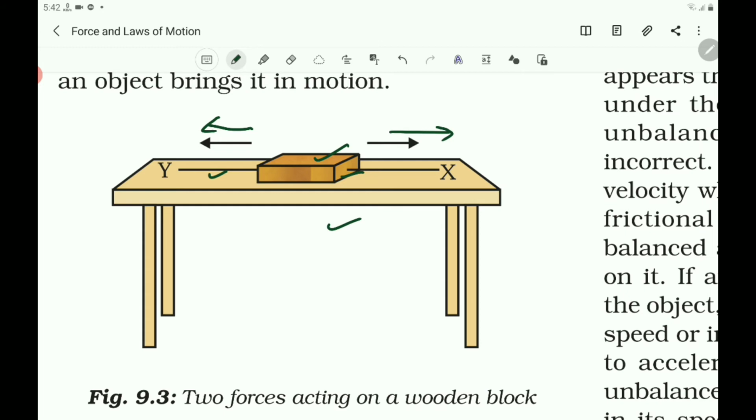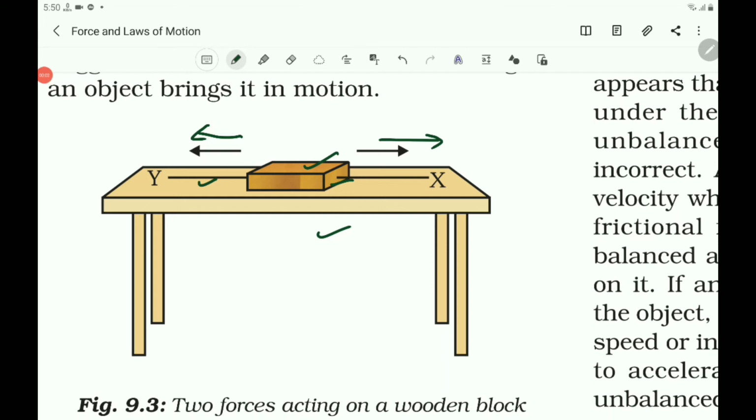Here the forces are balanced forces because equal forces are applied on the block in opposite directions. So the net force acting on the block is 0. Such forces are called balanced forces and do not change the state of rest or of motion of an object.